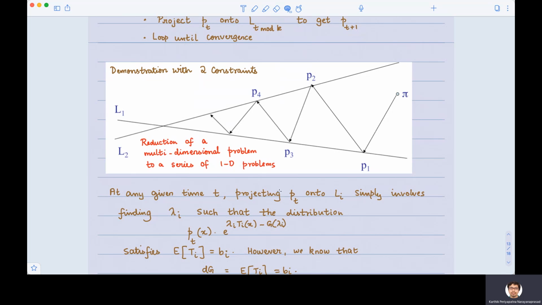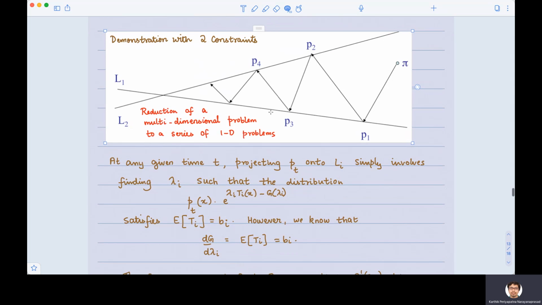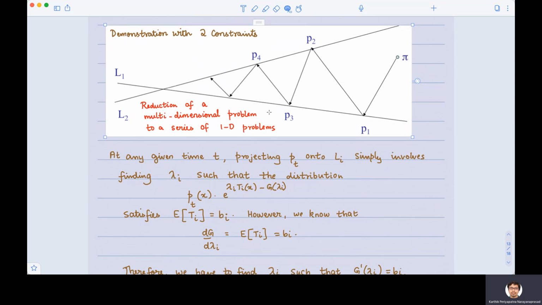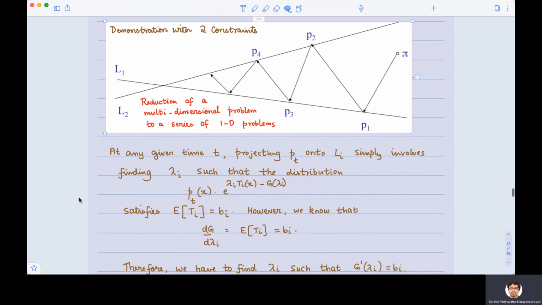Okay, so a visual demonstration of this is as follows. If there are only 2 constraints, take pi, project it to L1, you get P1. Take P1, project it to L2, you get P2. Take P2, project it to L1, you get P3, and so on. If we keep on doing this, what is the guarantee we will converge? What is the guarantee we will stop? What if we keep on going on and on and we don't stop at all? That doesn't happen. Csiszár showed that convergence actually takes place. I'll come back to that.